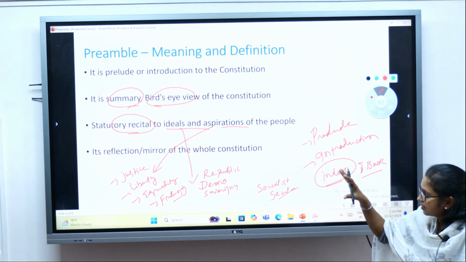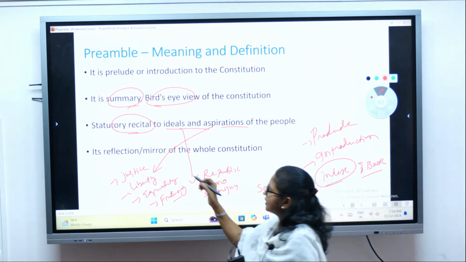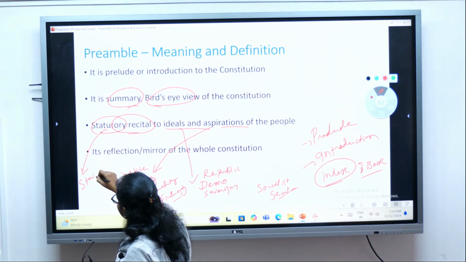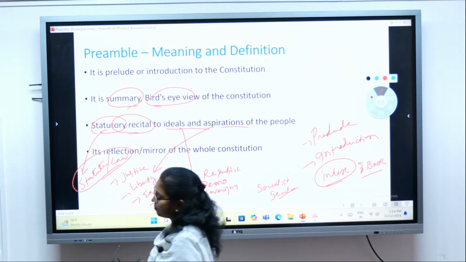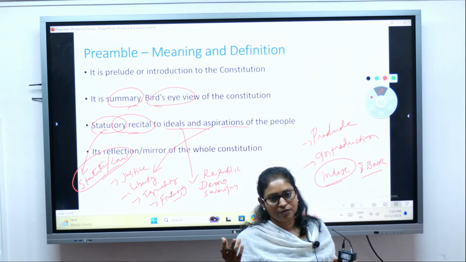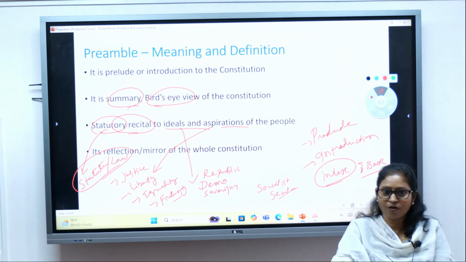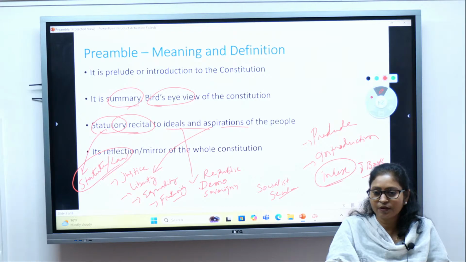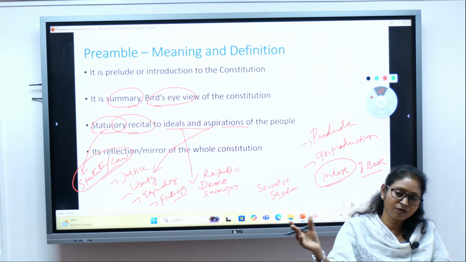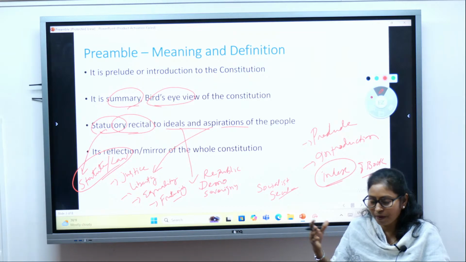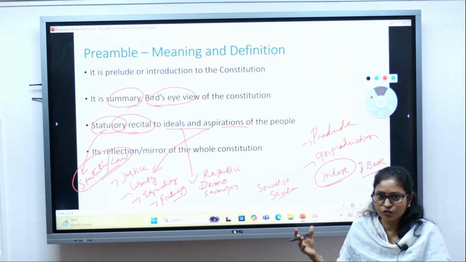So it is a statutory recital. Statutory comes from statute, and statute means law, a law made by parliament. It is a statutory recital because the constitution is basically a law, the supreme law of the land. We have already discussed how it is different from ordinary law. Just like a law, it was made, passed and enacted by the Constituent Assembly, right?